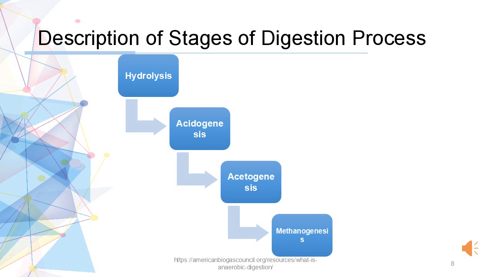In the acetogenesis stage, acetogenic bacteria then convert these resulting organic acids into acetic acid along with additional ammonia, hydrogen, and carbon dioxide. Finally, methanogens convert these products into methane and carbon dioxide in the stage known as methanogenesis.